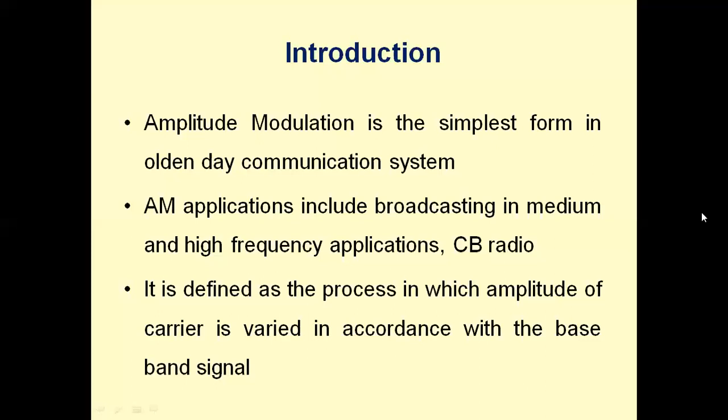So, need for modulation. The main purpose of modulation in a communication system is to generate a modulated signal which is suitable for transmission over the communication channel. The other uses of modulation are for ease of radiation. Modulation is used to overcome antenna height.